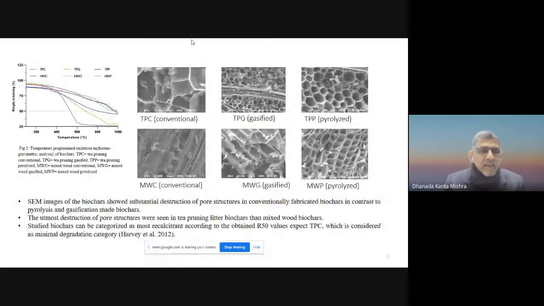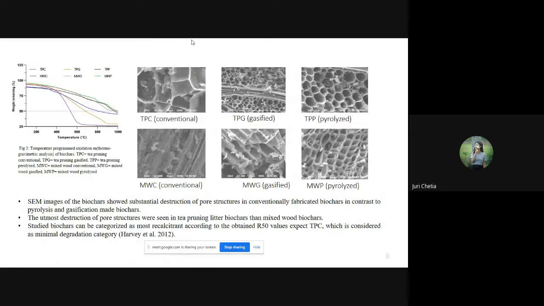These are some of the images of biochars obtained from the scanning electron microscope. As you can see, pore structures got destroyed in the conventional method, and hence the surface area decreased. The utmost destruction of pore structures was seen in the mixed wood conventional biochars.